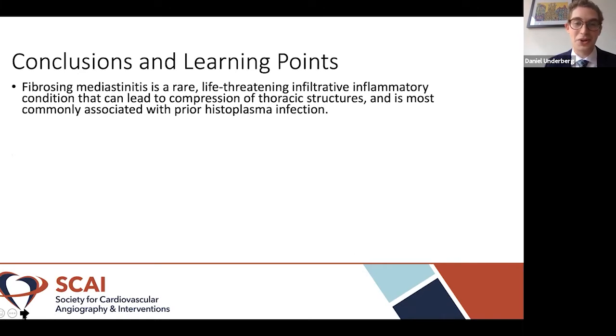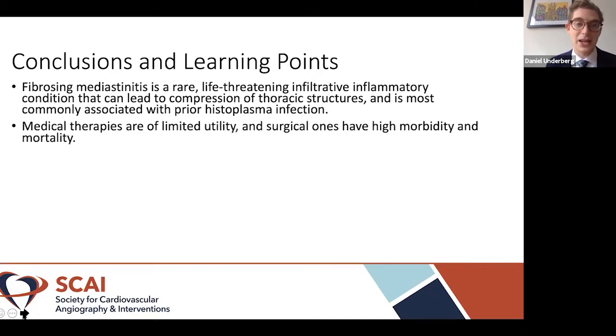So our conclusions and learning points from this interesting case: fibrosing mediastinitis is a rare, life-threatening, infiltrative inflammatory condition that can lead to compression of thoracic structures and is most commonly associated with prior histoplasma infection in the United States. Globally, we can also see this related to prior tuberculosis infection, sarcoidosis, IgG4 related disease, as well as just idiopathic processes. Medical therapies are of limited utility, and surgical ones often have very high morbidity and mortality.